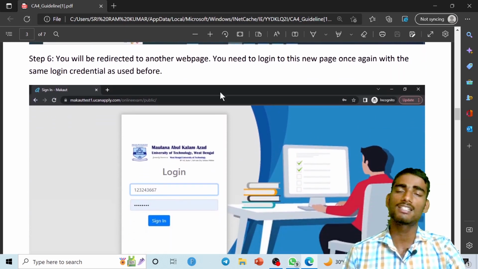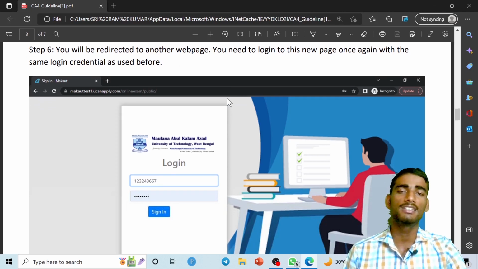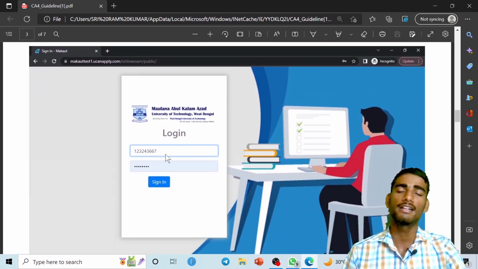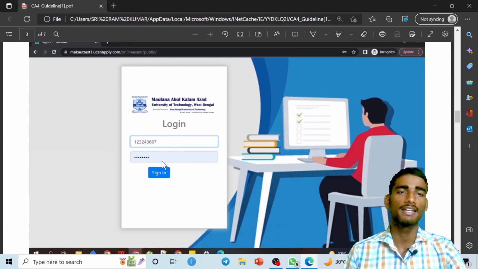So what is in step 6? You will be redirected to another web page, designed by Macaut for giving your examination. For giving the examination, they have developed a new portal. Here you have to simply give the login credentials again, meaning login ID and password, and click on sign in.